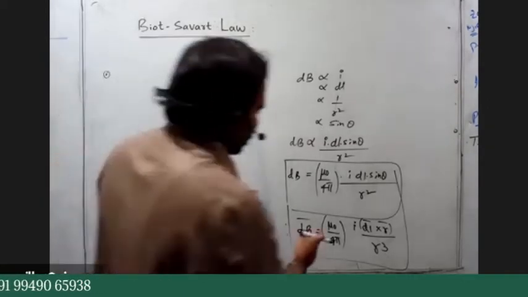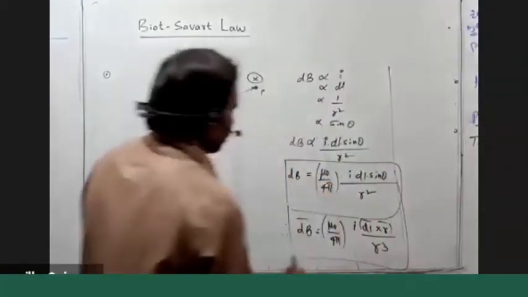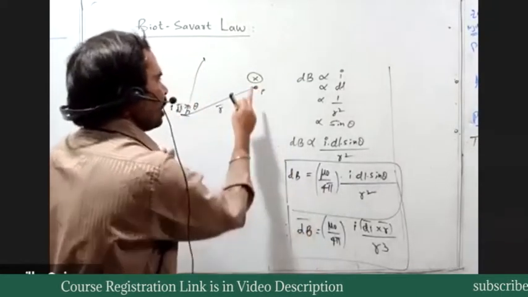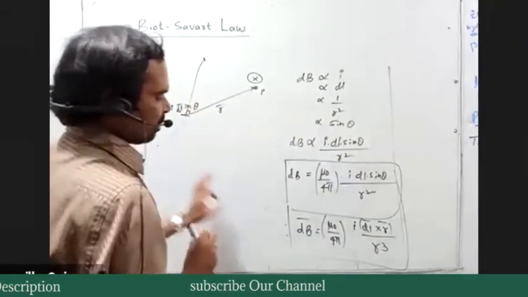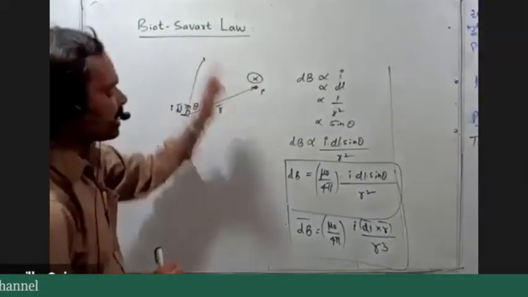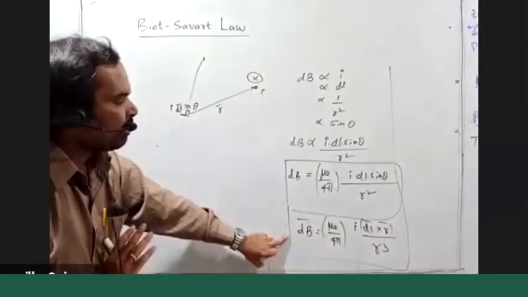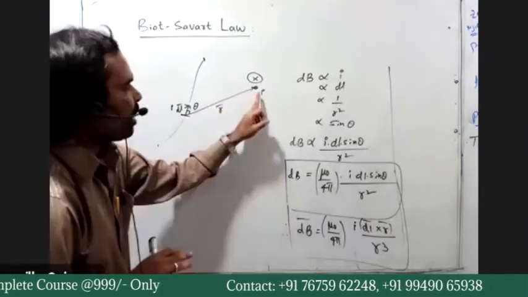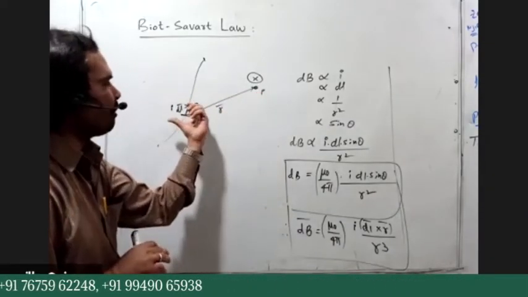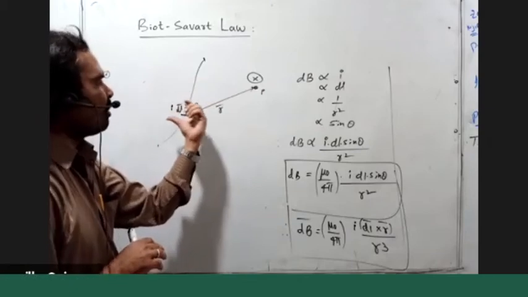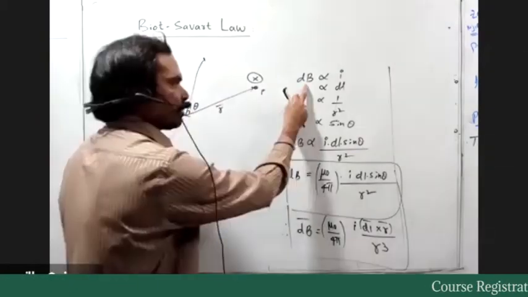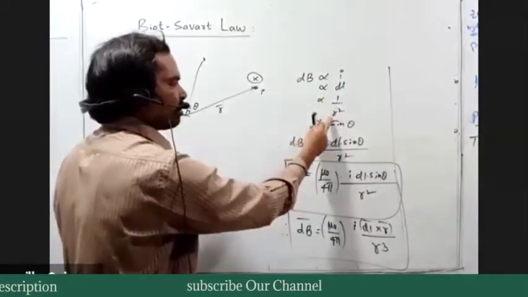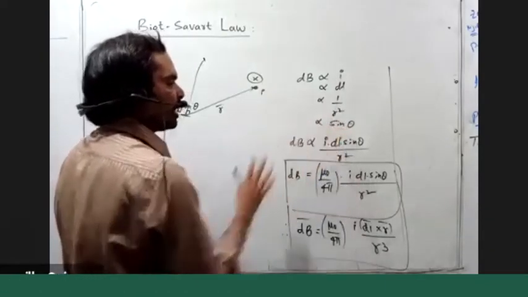Right. So now this dB bar is the magnetic field induction in vector form at a point P because of a small element. This expression is called Biot-Savart's law. What is the Biot-Savart's law? According to the Biot-Savart's law, at any point the magnetic field induction due to a small element of a current carrying conductor is proportional to the current through that element, proportional to its length, inversely proportional to the square of the distance, and directly proportional to sine theta.